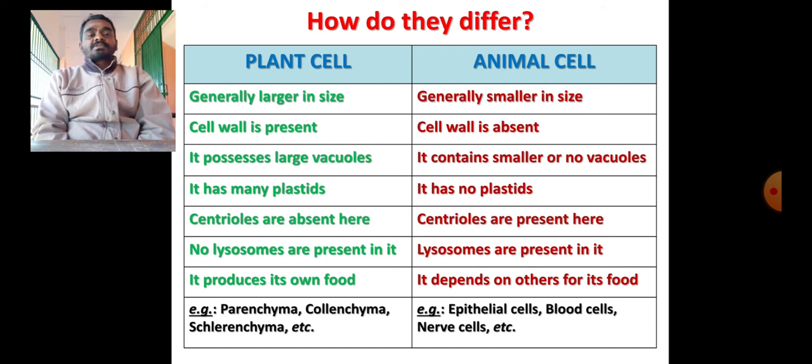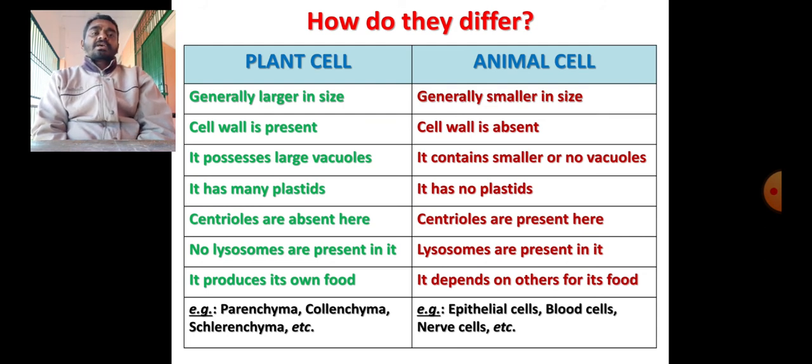Plant cells possess a cell wall. Animal cells do not possess a cell wall. Plant cells contain large vacuoles. What are these? One of the organelles, we will discuss that later on. Animal cells may have vacuoles, but if they have, the vacuoles are very, very small. In most cases, these vacuoles are absent.